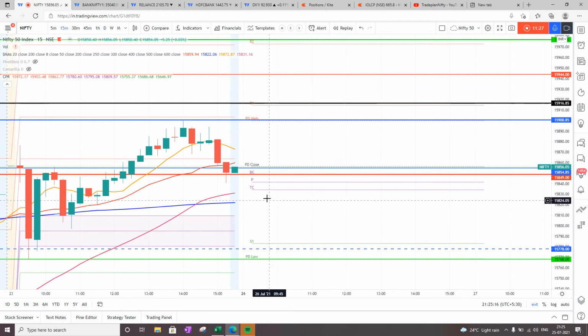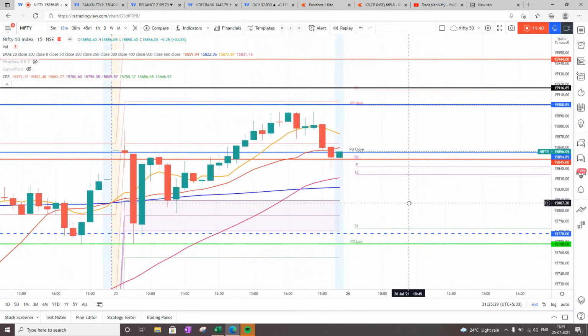So the official trade plan: if it opens below pivot as of now, sell on rise for a target of 15,780 and a second target of 15,720. Please consult your financial advisor before you take any trade.